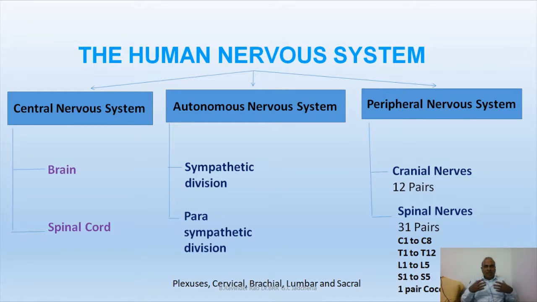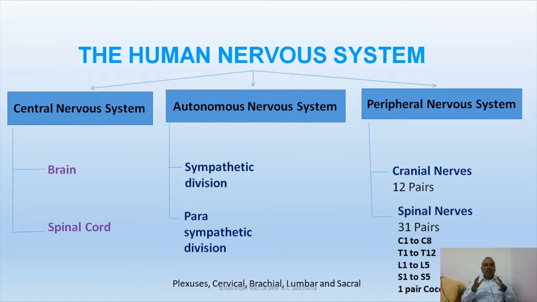Whatever nerve parts or nervous tissue are located in the peripheral regions, away from the central nervous system or away from the central axis, constitute the peripheral nervous system. Central nervous system is exactly located in the central axis of our body. And a part of the central nervous system and a part of the peripheral nervous system form another division that is known as autonomic nervous system or autonomous nervous system.